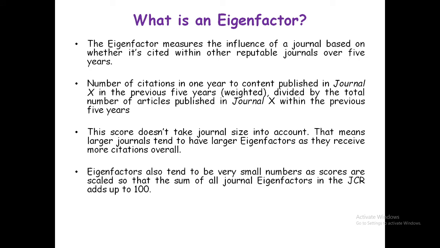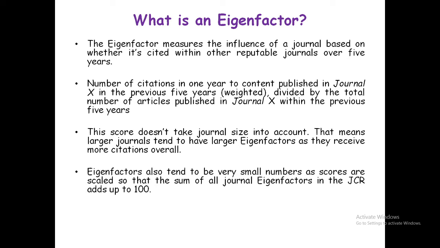Next is the eigenfactor. What is this? The eigenfactor measures the influence of a journal based on whether it is cited within other reputable journals over 5 years. It is the number of citations in 1 year to content published in journal X in the previous 5 years, divided by the total number of articles published in journal X within the previous 5 years.